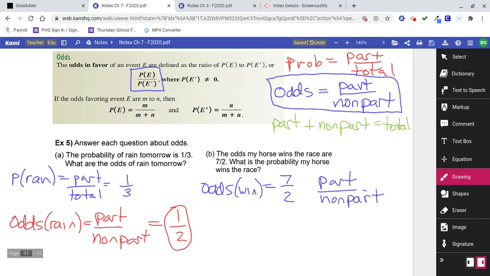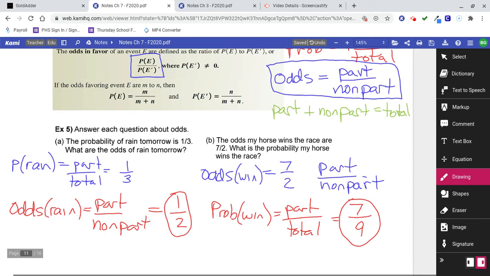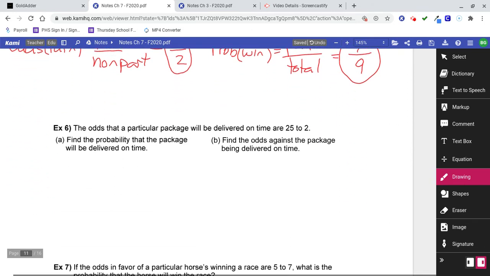So if I want probability, the probability of winning has to be part over total. I already know the part is 7, but what's the total? Part plus non-part equals total, so the total is 9. The probability is 7/9. Once you get the hang of it, it's really easy, but I find people really struggle with it sometimes.